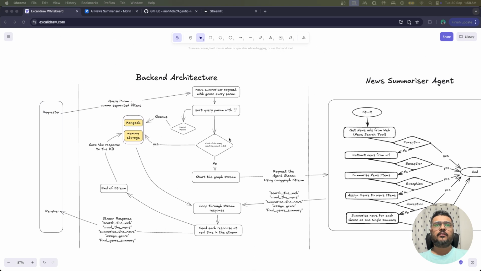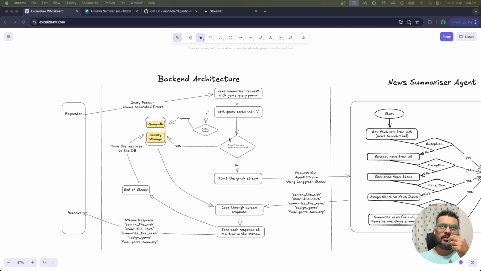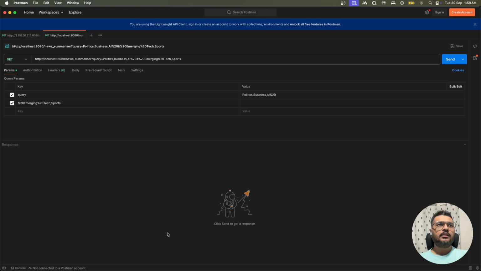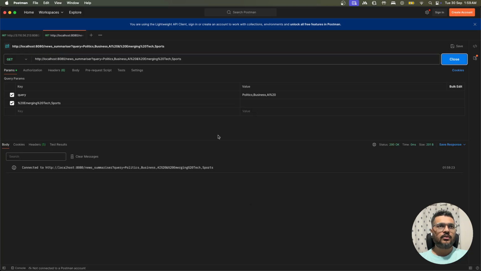So here we have the backend. And before we understand this particular architecture, let us first see how the backend is working. It's an API request, so what we will be doing over here is making a REST API call. You will see the endpoint over here, and the query params, which are exactly the things that we have selected. And let me hit the request now.